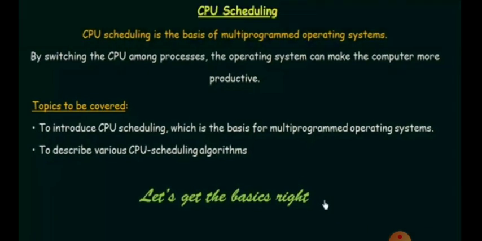So what do you mean by CPU scheduling? CPU scheduling is the basis of multi-programmed operating systems. By switching the CPU among processes, the operating system can make the computer more productive. So how will the OS make the CPU more productive? To introduce CPU scheduling, which is the basis for multi-programming operating systems, we will describe various CPU scheduling algorithms.